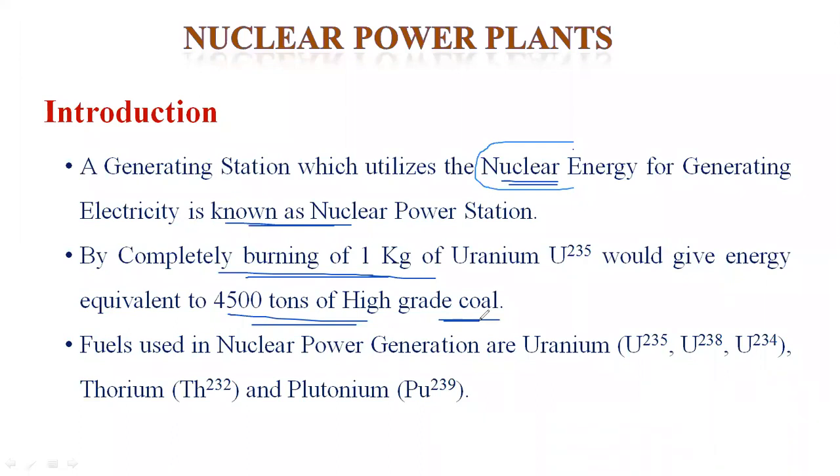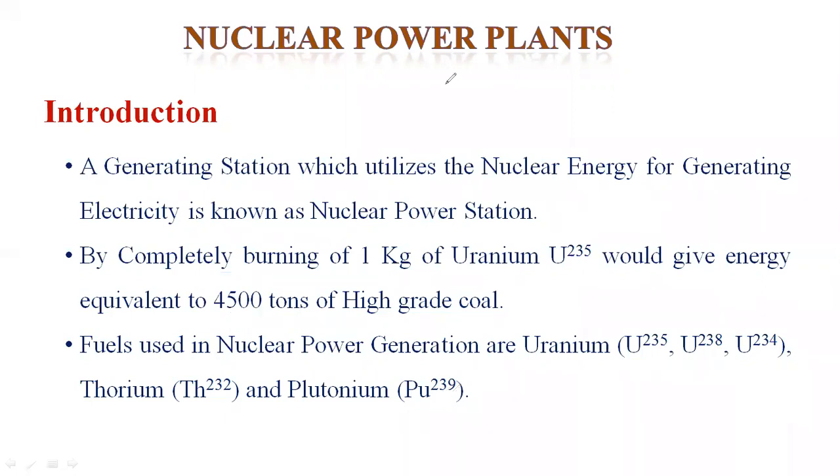In the nuclear power plant, the fuel we use is uranium, thorium or plutonium. The uranium family includes uranium 235, uranium 238 and uranium 234. Thorium is Th-232, and plutonium is Pu-239. It pollutes the environment due to radioactive substances. This is the major drawback.